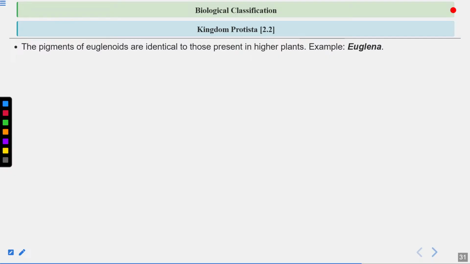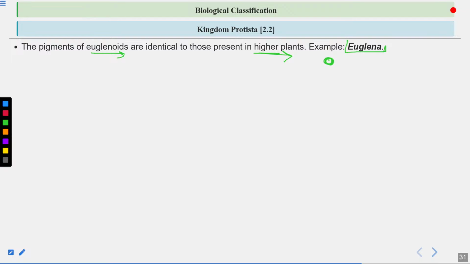So now again, this is another plant-like feature. The pigments of the euglenoids are identical to those present in the higher plants. Example is euglena. So what does this mean? This means that the plants and animals have a common ancestor. You can again write this, it is very important.